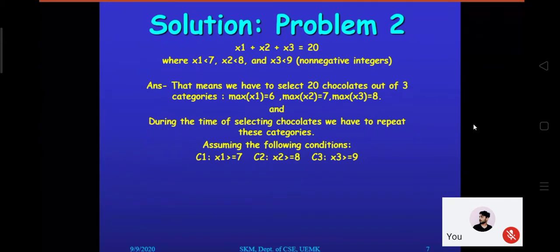So we are assuming exactly the reverse manner of the way the conditions are given. Now make it clear: if we go with this reverse condition, and identify how many ways we can distribute these 20 chocolates among these 3 categories where repetition is allowed, whatever solutions we get will not be the final solution.